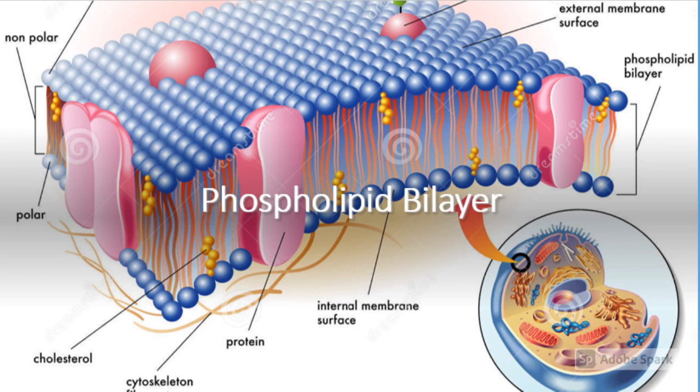Another special group of lipids are phospholipids. They are the major component of all cell membranes. We will learn all about the phospholipid bilayer in Unit 3. That wraps up carbohydrates and lipids.